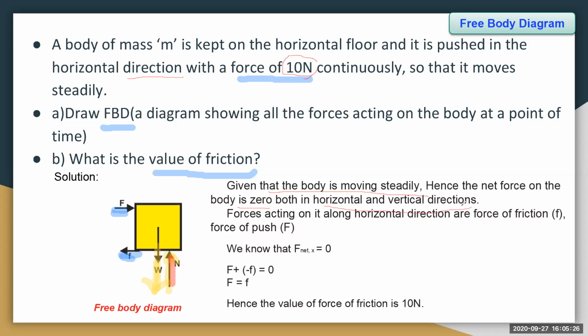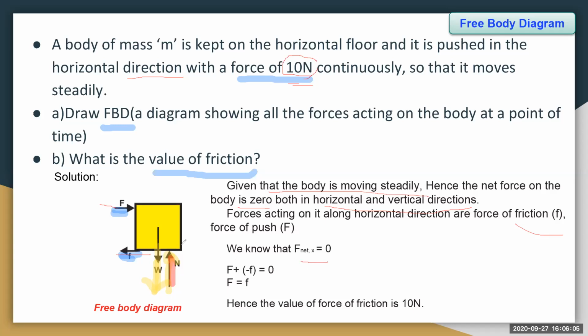Okay, next. For a free body, we know that four forces are acting on it. The forces acting along the horizontal: on the horizontal floor, it is pushed in the horizontal direction with a force of 10 newtons. Now, what are the forces acting on this? Capital F and small f. Yes, the forces acting on it along the horizontal direction are the force of friction, small f, and the force of push, capital F. We know that F net is equal to 0. The net force applied is 0.